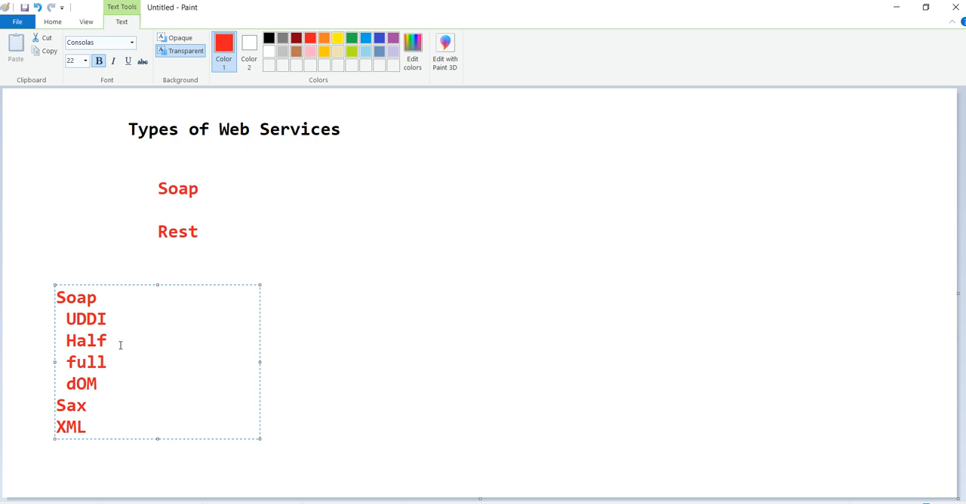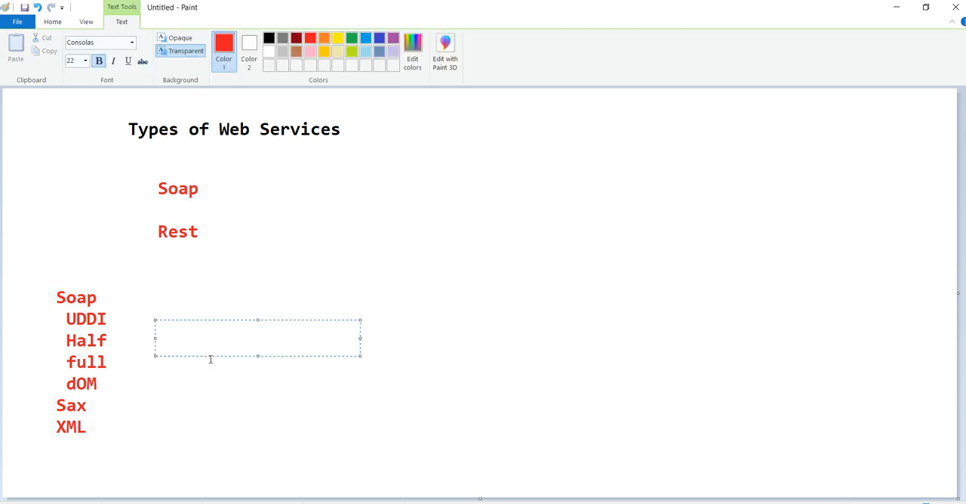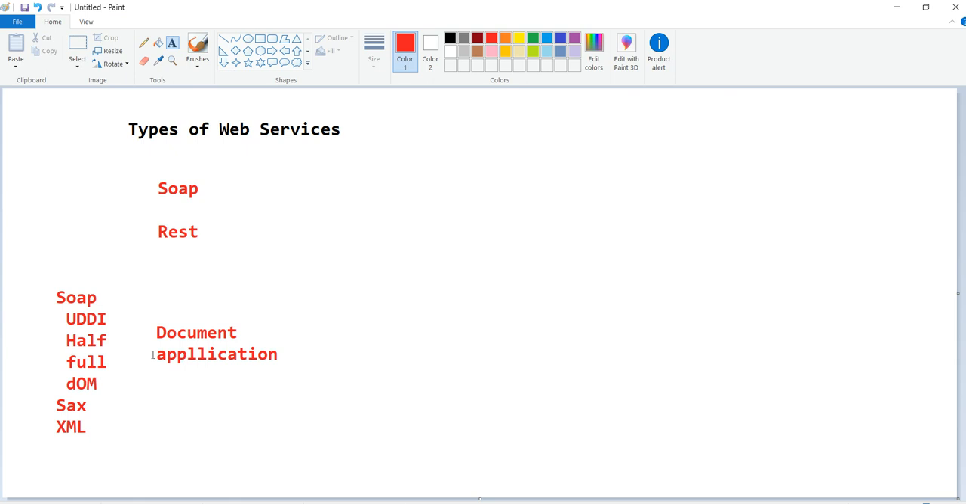But these all are simply in a documented format. Once the request comes from the server, it has to convert the request into a document. Then from the document the application can read. What happens here? It's a little bit time consuming process. So because of that, nowadays no one is using it, but REST.